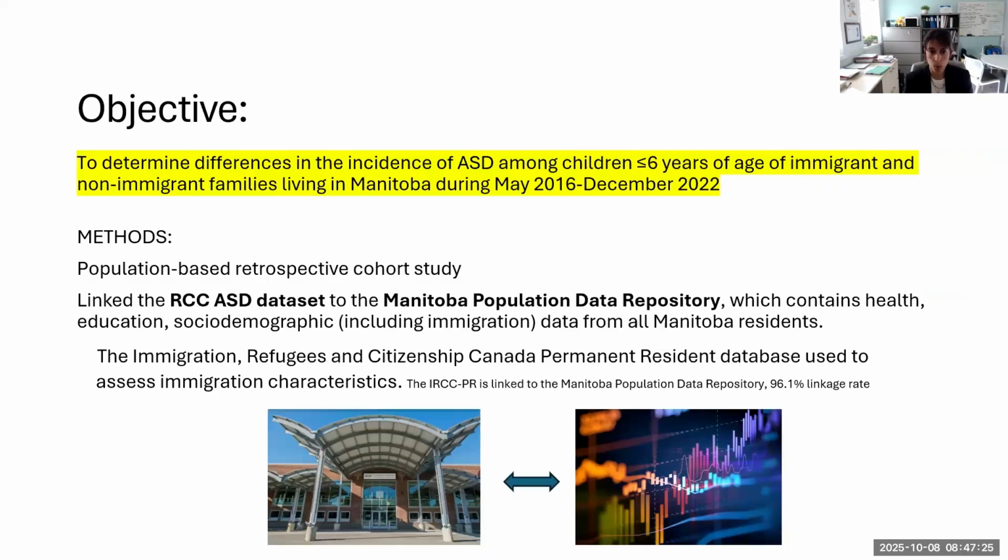So again, similarly, we were looking to compare the incidence of autism among those coming from an immigrant versus non-immigrant families during May 2016 to 2022. And for that, what we did is we linked our autism database to the Manitoba Population Data Repository, which contains health, education, social demographic information, including immigration, from all Manitoba residents. And to get the information on immigration, the Manitoba Population Data Repository links to the Immigration, Refugees, and Citizenship Canada Permanent Resident Database, which has a linkage rate of over 96.